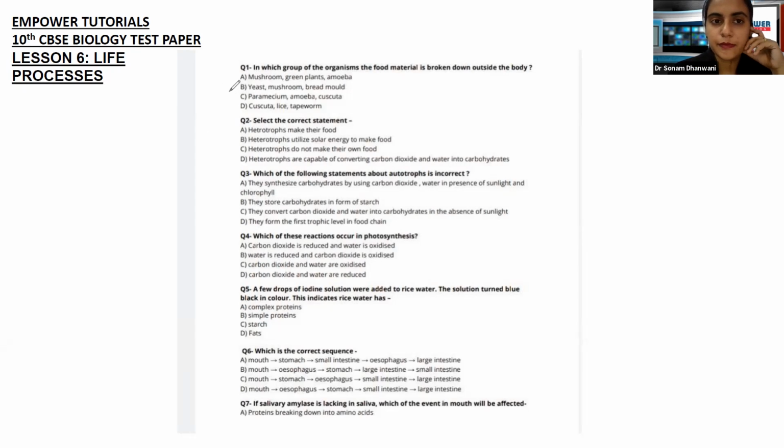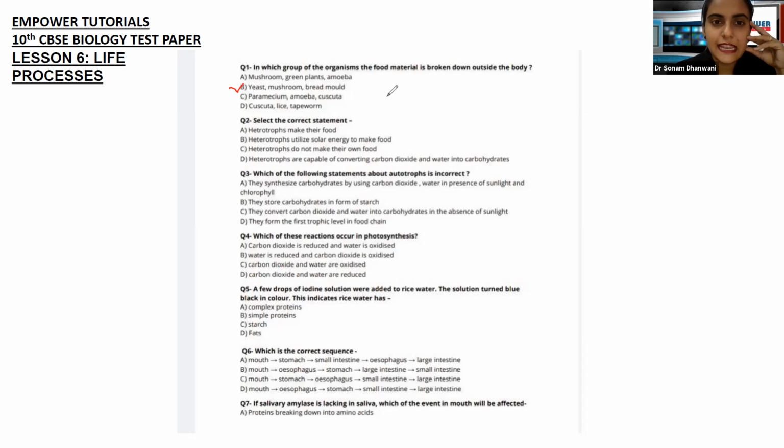Right. So the answer to this is going to be B, that is yeast, mushroom, and bread mold. In organisms like yeast, mushroom, and bread mold, the food material is broken down outside the body. Just keep this in mind. Okay. Going ahead.